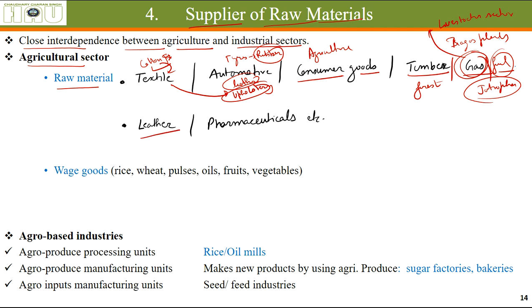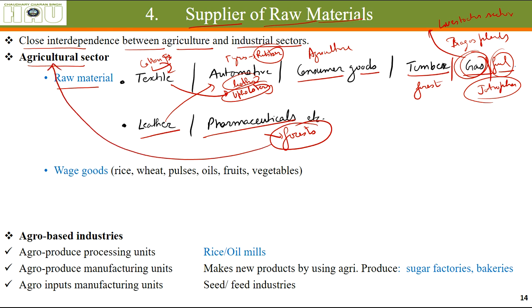Leather, which we use as consumers, and that is also used in the automotive sector. Pharmaceuticals: the active ingredients used in making different types of medicines are coming most necessarily from forest, from the biodiversity we have in our forest. So forest is generally considered as a part of agriculture and allied sector. When we are talking about just the agriculture sector, forestry does not become a part of it. But when we are talking about agriculture and allied, then fishery, forestry come along with the agriculture sector. And this forestry gives us ingredients for making different types of medicines.